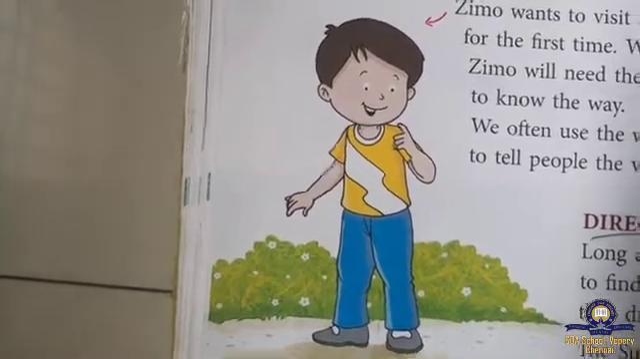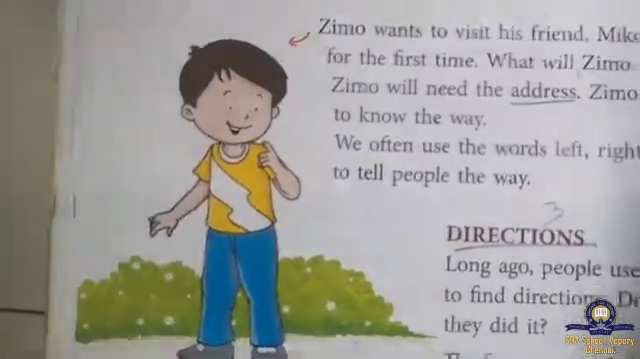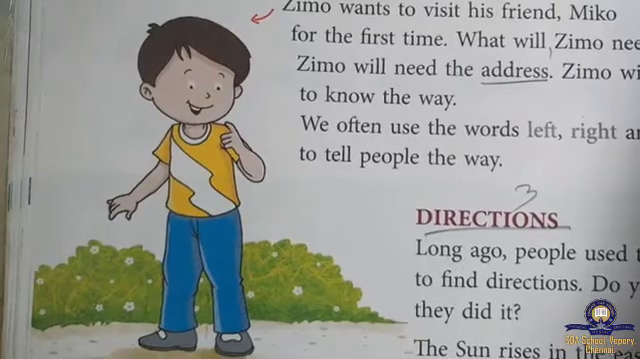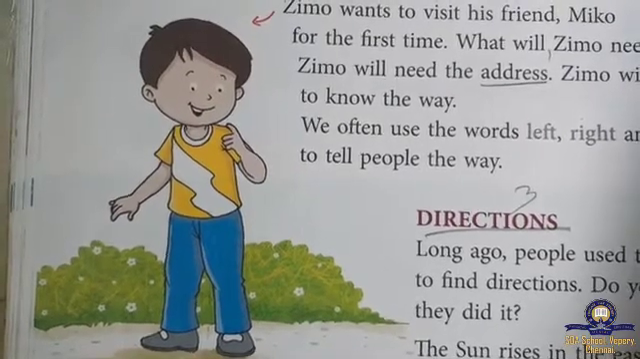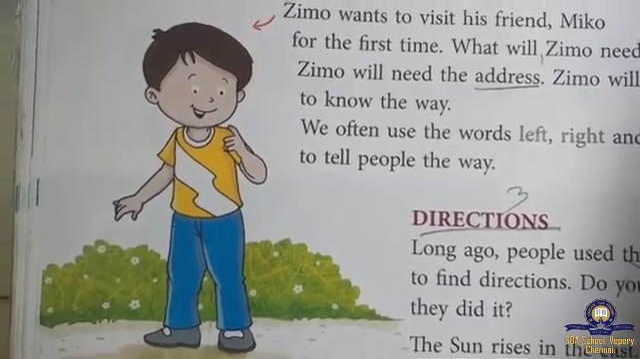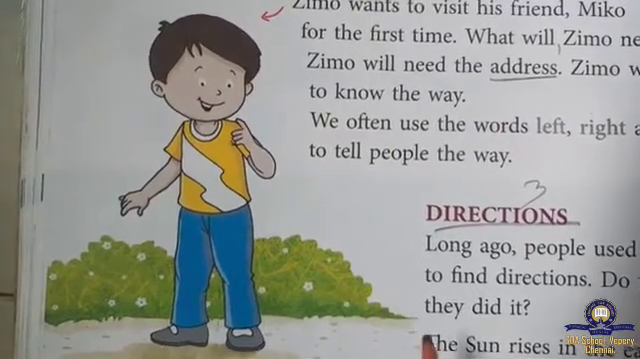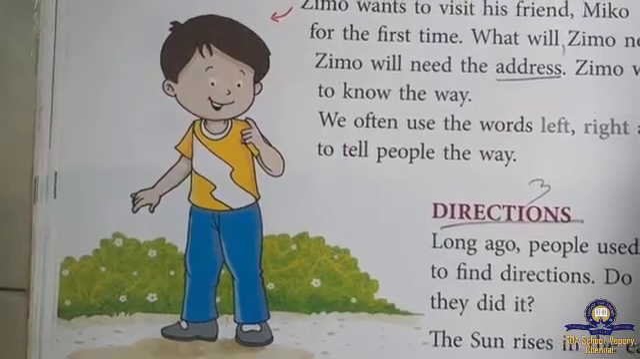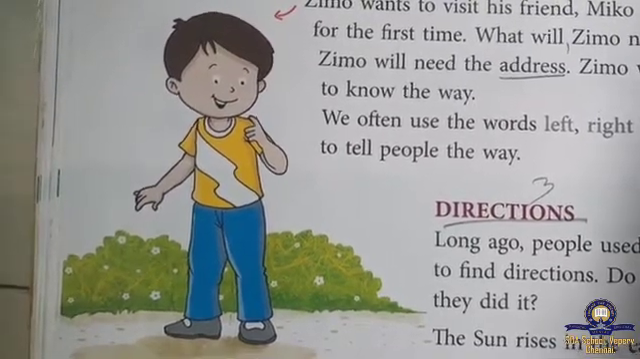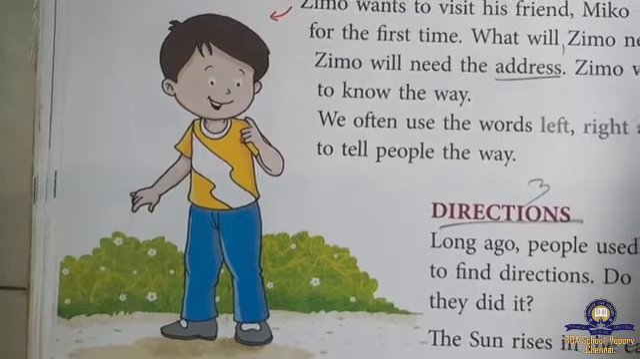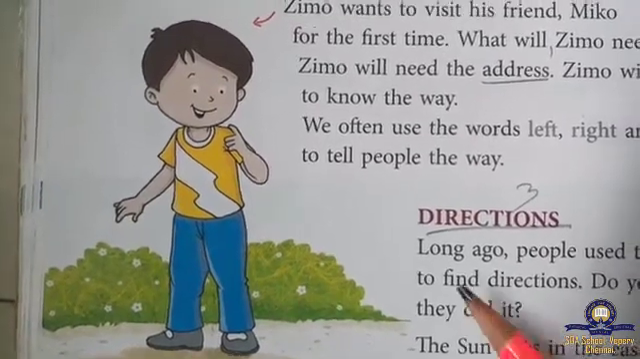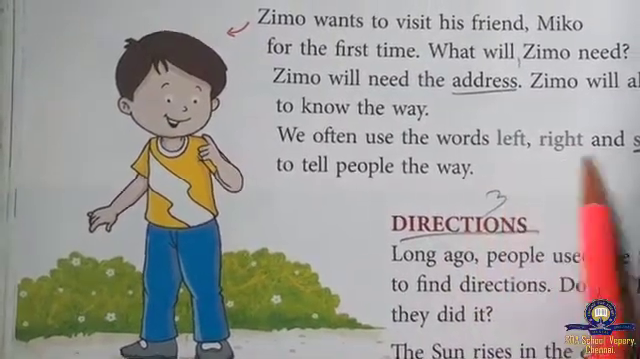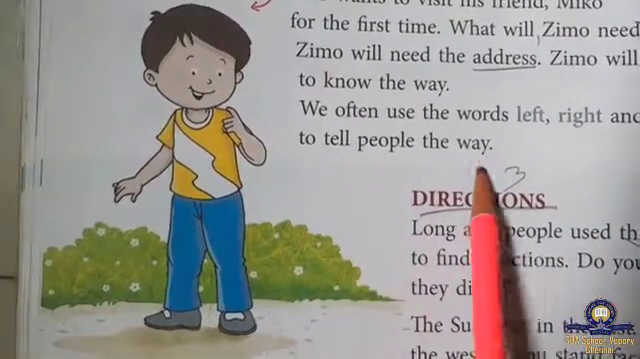Nowadays we have nice mobiles, everything. So easily we will put it in the GPS and go where we want to go. Or if you show the address to anyone, they'll say go right, left, like that only. But here, how are they telling the way to Zumo? We often use the words left, right or straight to tell people the way.